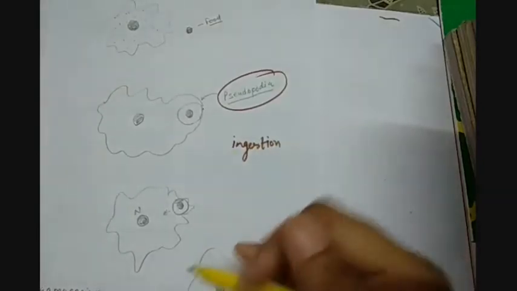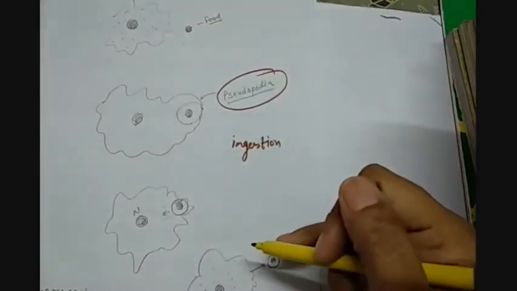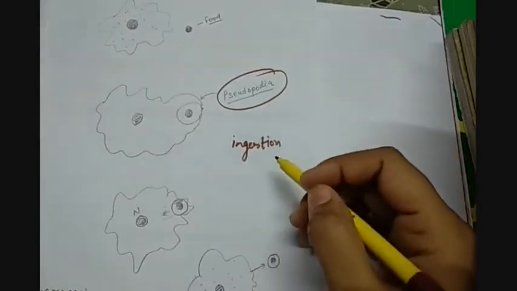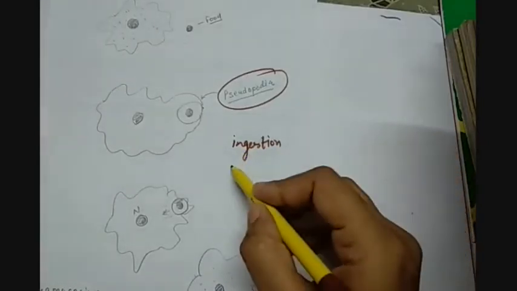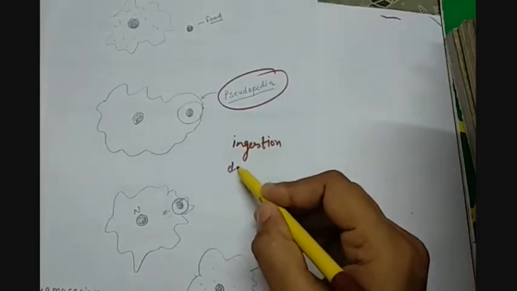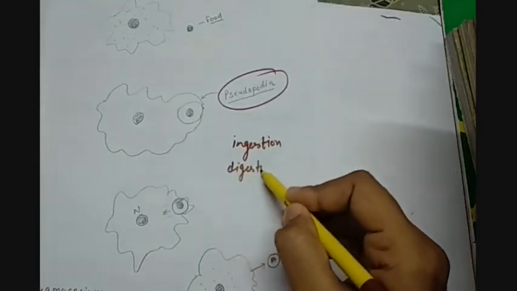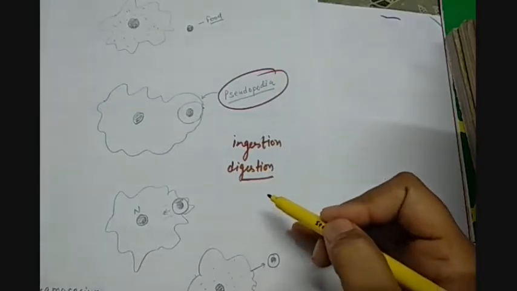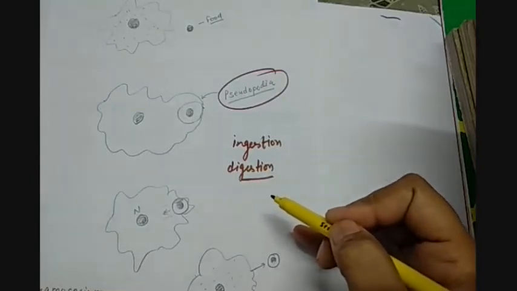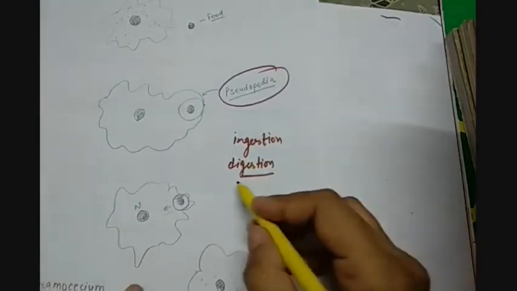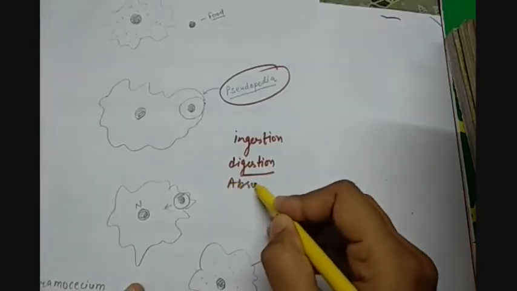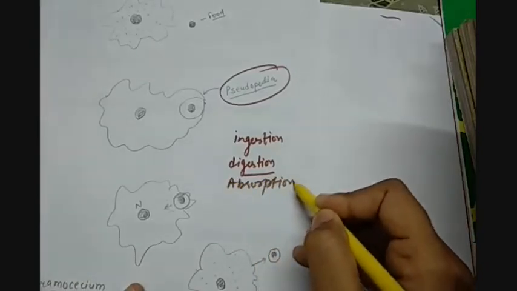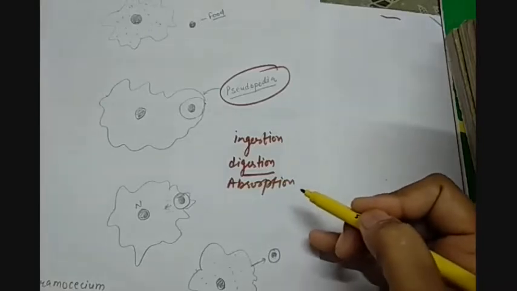As you can see in amoeba clearly, but in human beings, ingestion is done with the help of the oral cavity. Then we have digestion. Digestion takes place partly in the mouth, then in the stomach, and then in the small intestine. Then absorption. Absorption takes place in the small intestine only.